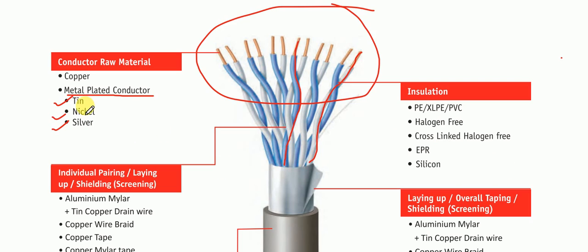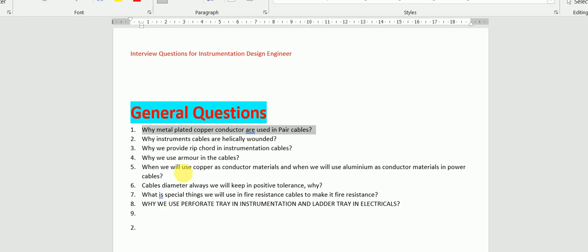When you see the specification of the wire and cable, the language will be written as tinned annealed copper conductor. Annealing is the process through which a coating is applied on this copper conductor, and the material for that coating is tin. That is why it is written tinned annealed copper conductor. So in the instrumentation pair cable, the copper conductor will be annealed with tin, nickel or silver, whatever is required as per our project requirements.